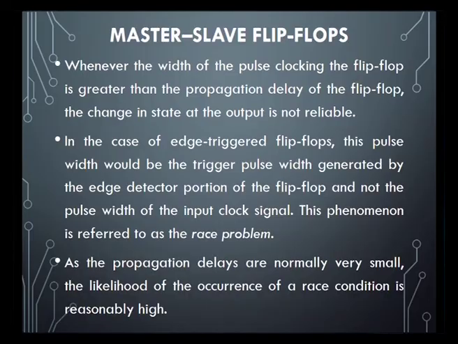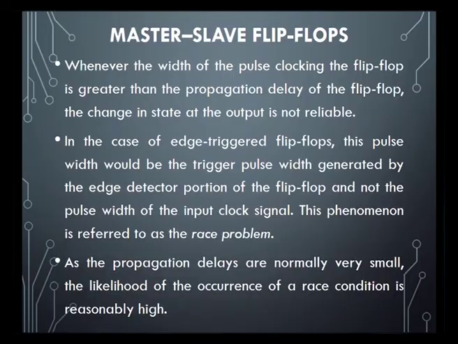In the case of an edge trigger flip flop, this pulse width would be the trigger pulse width generated by the edge detector portion of the flip flop and not the pulse width of the input clock signal. That is why this phenomenon is referred to as a race problem. Whatever pulse width we get from the pulse detector circuit portion is not the pulse width of the input clock signal.